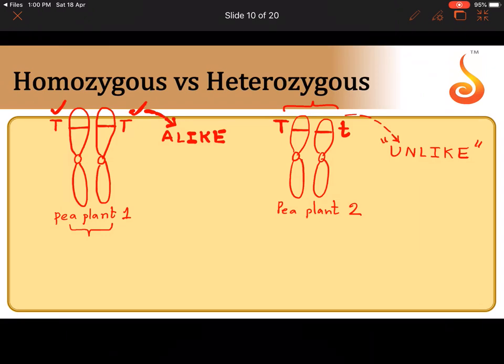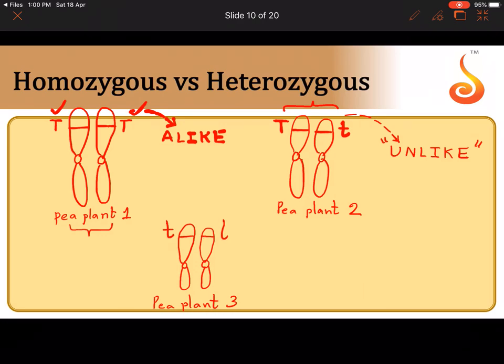Can you think of another possible combination? There can be another pea plant, say for example pea plant 3, which has a homologous pair like this, and say it has small t on one member and small t on the other member. So again you see the pairs and tell me, the allelic pairs which are located on the homologous chromosomes, are they unlike or alike? They are alike. This condition where the allelic members located on a homologous pair are alike, we call this condition homozygous.